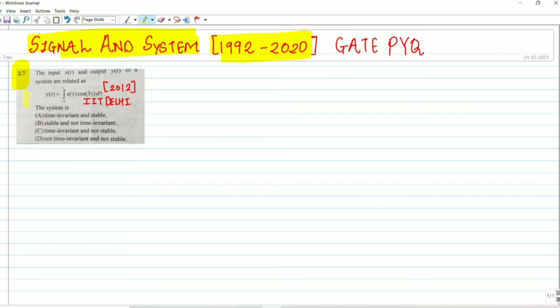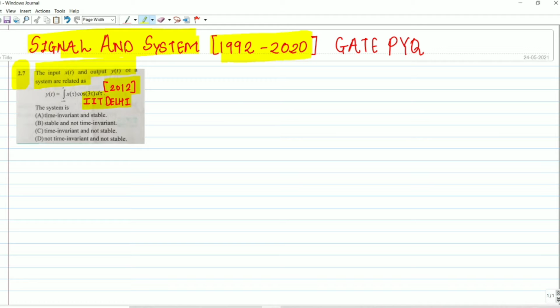We have given the input x(t) and the output y(t) of the system are related. We have given the input and output relationship. Understood? This question came in 2012, asked by IIT Delhi. I encourage you to pause the video and try to answer on your own. I hope you have done. Let's move to the solution.